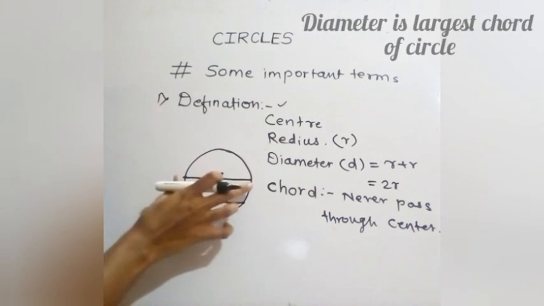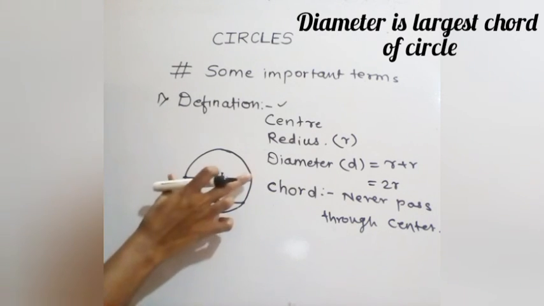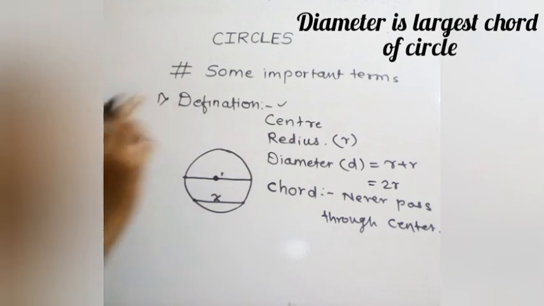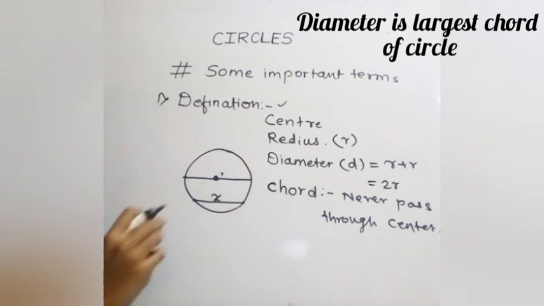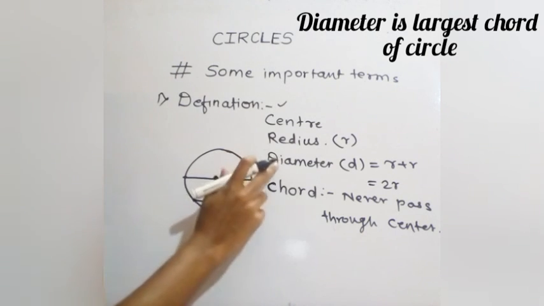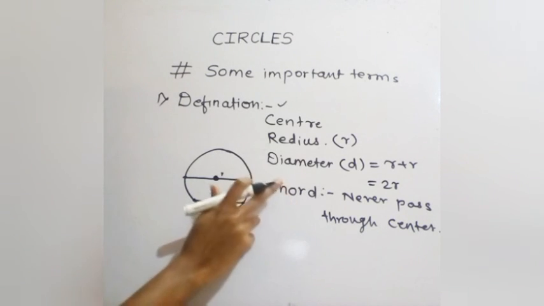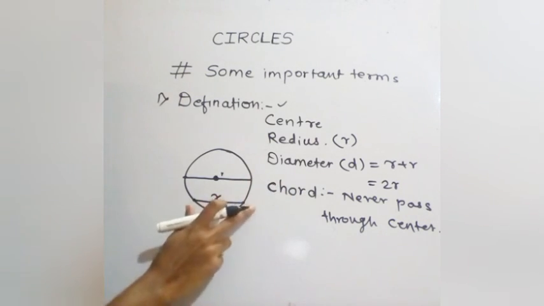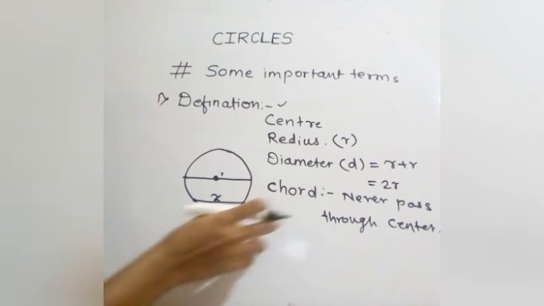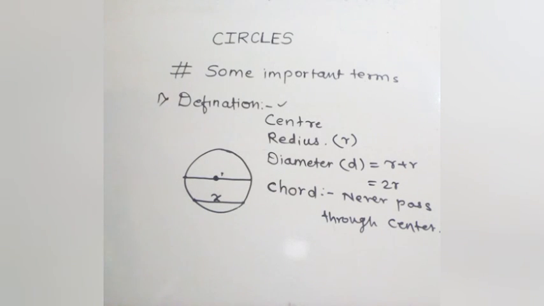The largest chord of a circle is the diameter. So diameter is also a kind of chord, but that passes through the center. And if we talk about only a chord, it never passes through the center of the circle. This is what is called a chord of the circle.